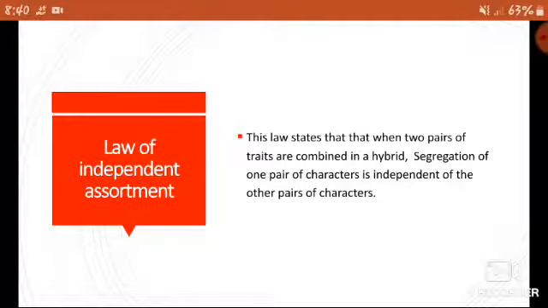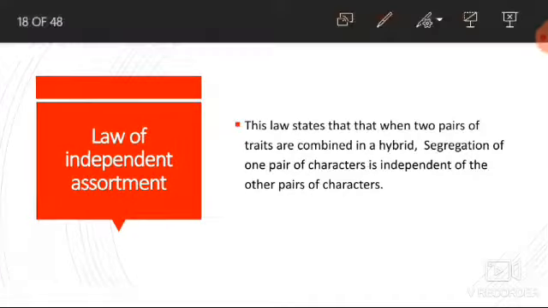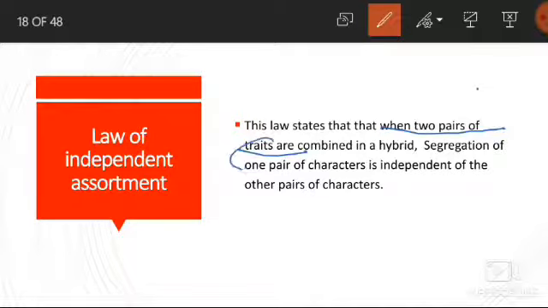In today's video, we will learn about the third law of Mendel, that is the law of independent assortment. The law of independent assortment states that when two pairs of traits are combined in a hybrid, segregation of one pair of characters is independent of the others. That means the law of independent assortment is only applied when two pairs are involved.